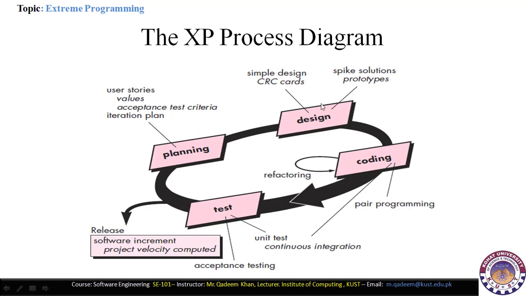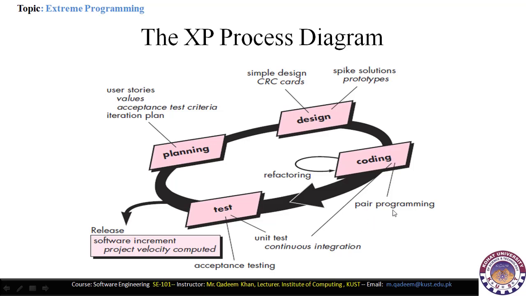Next is design. In the design we create a simple design, CRC cards, and spike solution prototypes. CRC stands for class responsibility collaboration cards, which include the classes and their relationships, and every class has the data members and member functions which are important for the development. So here the object-oriented methodology is used to design the software, and then we also design the solution or the prototype of the product.